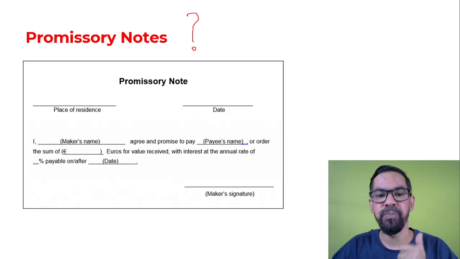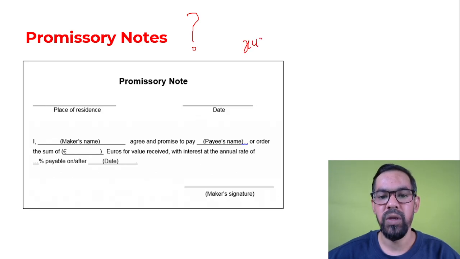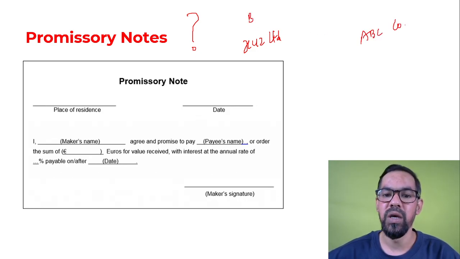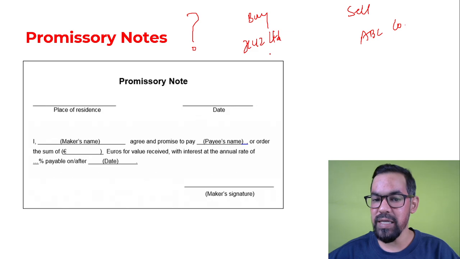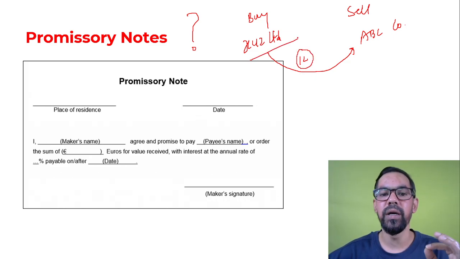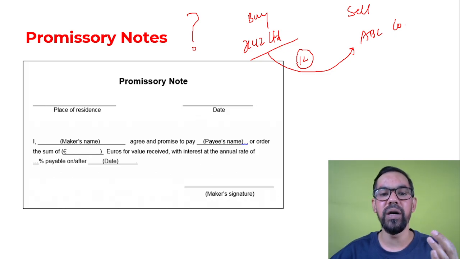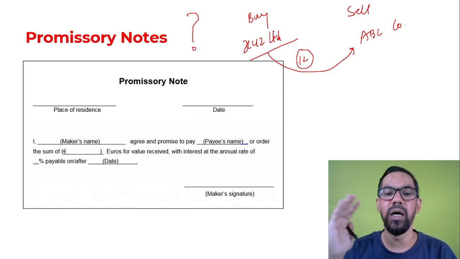Okay, so let's say there is a case, there is a XYZ company, there is a XYZ Limited, or there is a ABC Corporation. Okay, so there is a deal. This is the buyer and this is the seller. Okay, and XYZ Limited buys goods from ABC Limited worth 1 lakh rupees. So on behalf of this XYZ Limited, the bank of XYZ will issue a document where XYZ will make a promise to pay a certain sum of money on a future date.